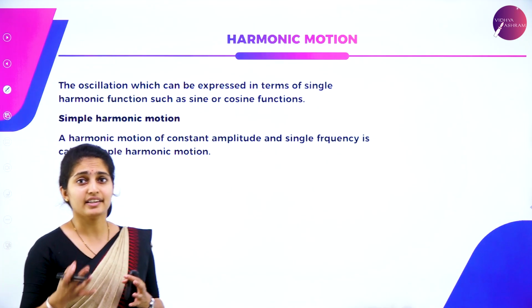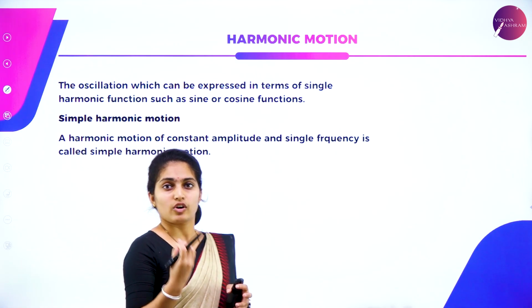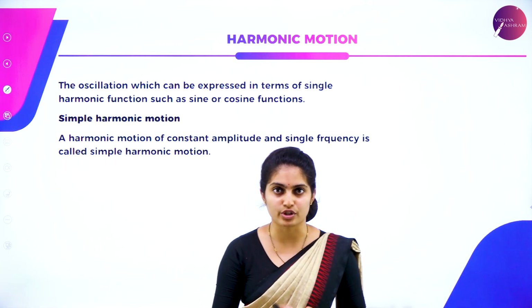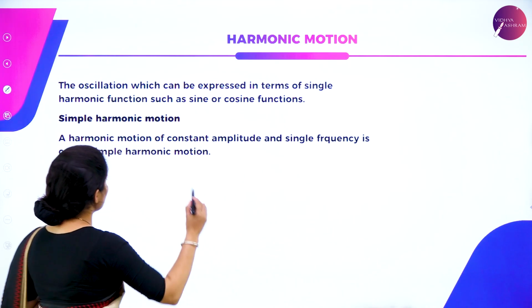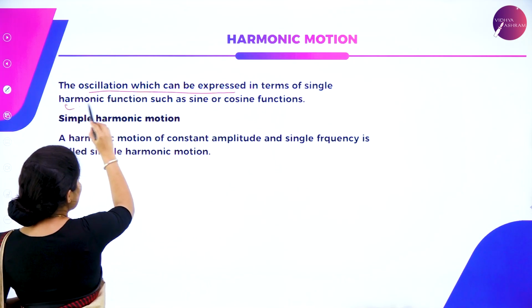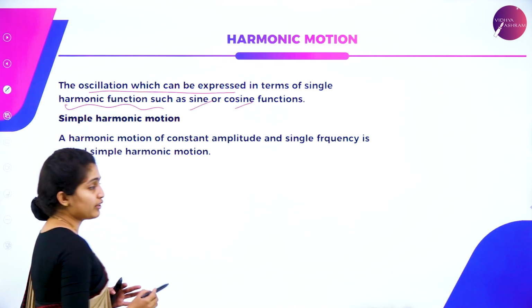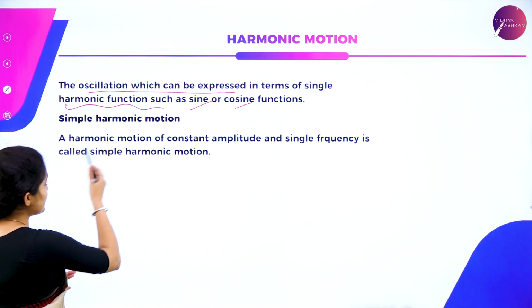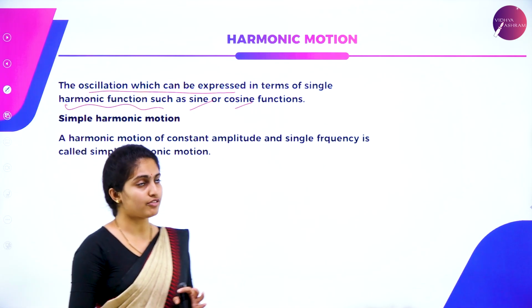So above that, in oscillatory motion or oscillation, we have a concept called as harmonic motion. So we need to know what is meant by this harmonic motion. The oscillations which can be expressed in terms of a single harmonic function, may be a sine function or a cosine function, such kind of a motion is called as harmonic motion. In this, it has got a constant amplitude and frequency.